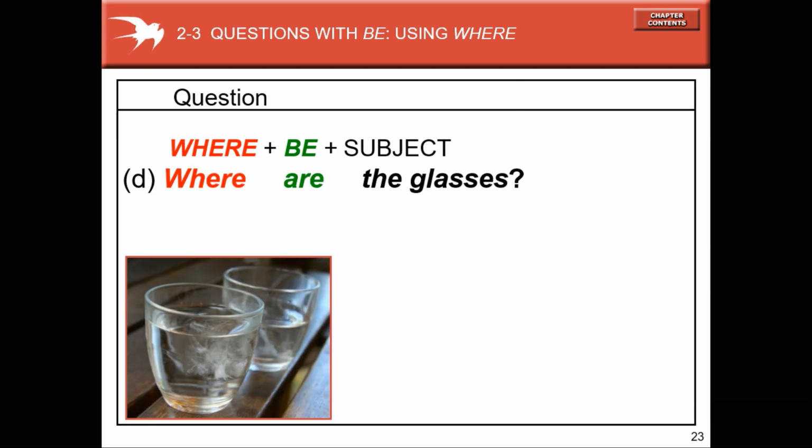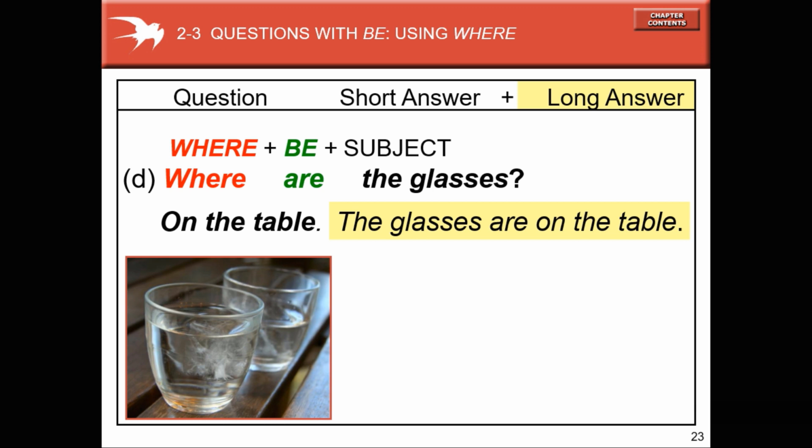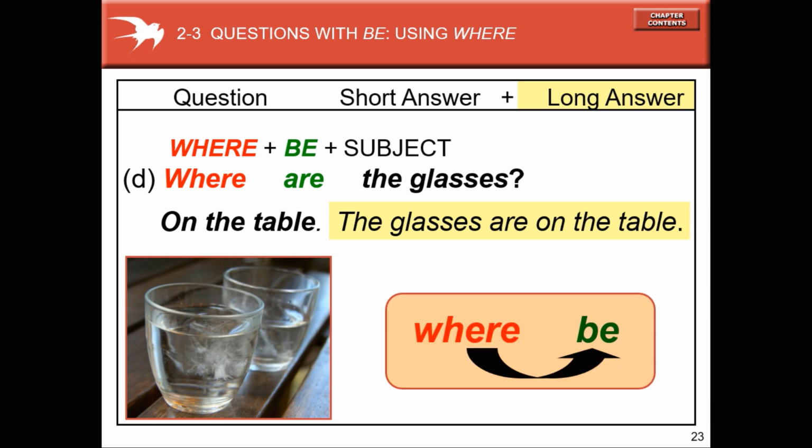Where plus B plus subject. Where are the glasses? Onde estão os copos? Where are the glasses? On the table. Short answer. Where are the glasses? On the table. Long answer. The glasses are on the table. Long answer is resposta longa. Where plus be.